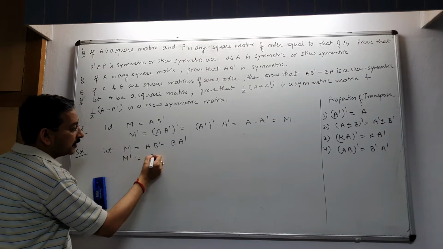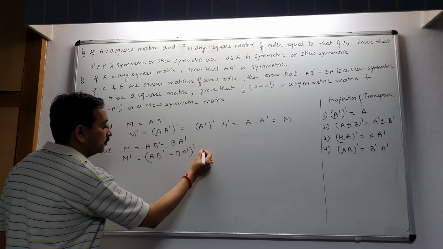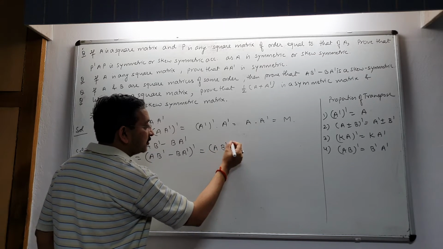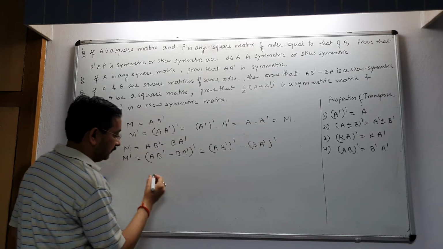M transpose equals (A B dash minus B A dash) whole transpose, which is equal to (A B dash) transpose minus (B A dash) transpose.